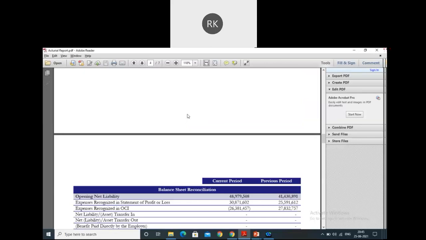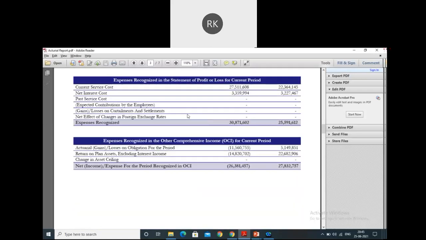tell me the OCI entry. Okay, give me a second. What will be the OCI entry? Khushi, you yourself try. Try the OCI entry first yourself. If there's a gain, what entry will be there? Try it. Why can't you? You know the journal entry. If there is an income, how are you going to recognize that income?